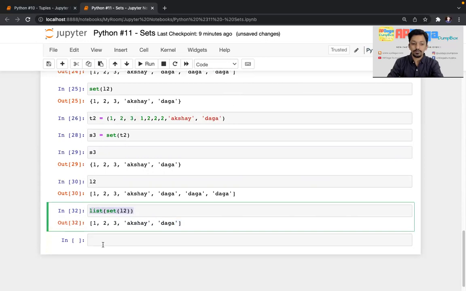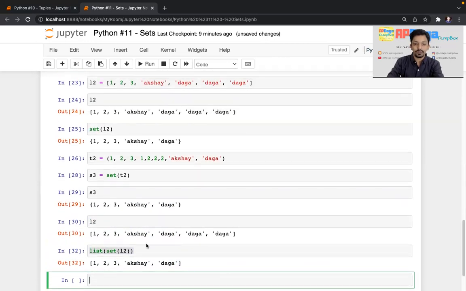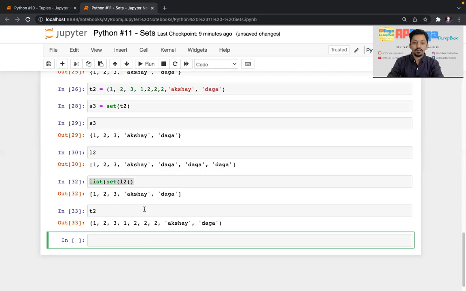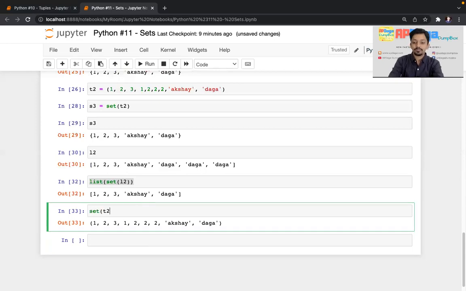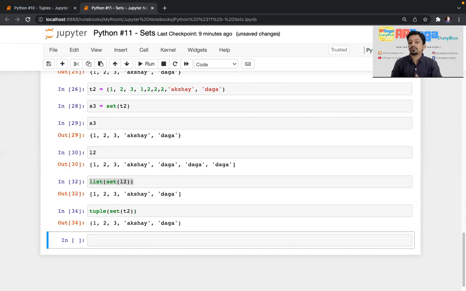Similarly, you can do the same for tuple as well. So I'll take this tuple T2, right? And I'll convert it into a set. And then again, back to tuple or list, whatever format you want. So right now I want output in tuple. So see, this is how you can remove all the duplicate elements. That is one of the functions of set you will use most frequently, to remove the duplicates. Now let's talk about indexing. It does not work over here. That's why slicing also doesn't work in set, because there is no order.